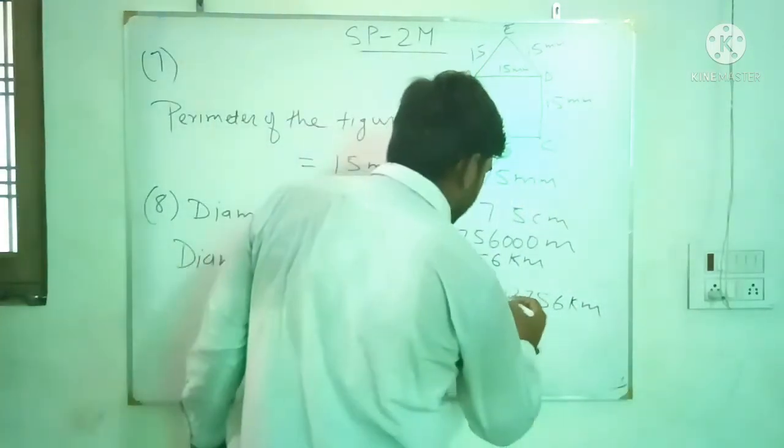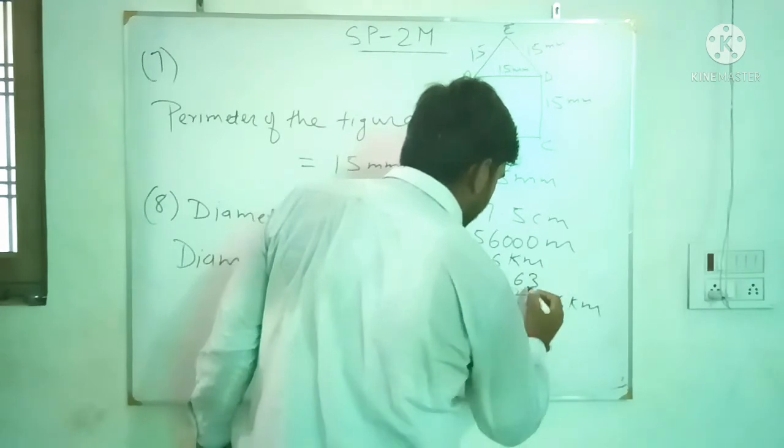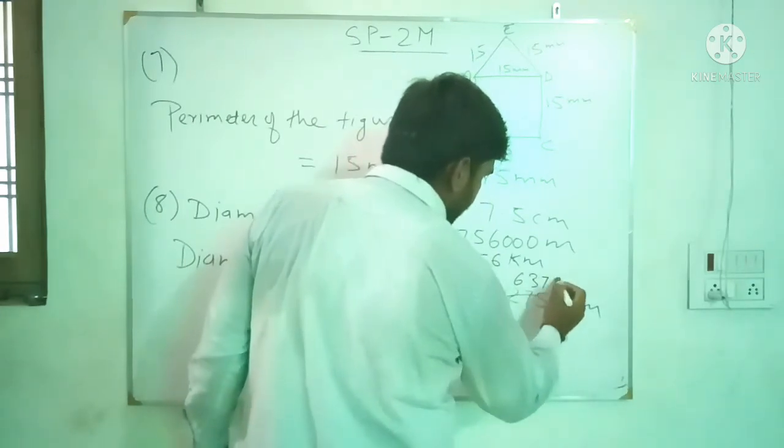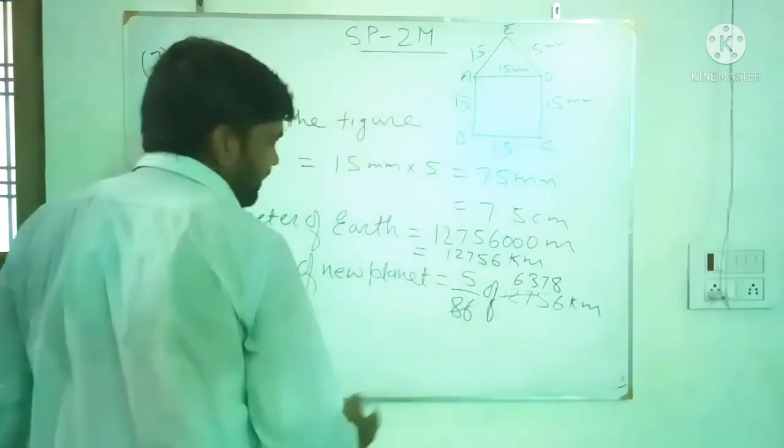So when you divide this by 2, 2 6s are 12, 2 3s are 6, 2 7s are 14, we get 6378.